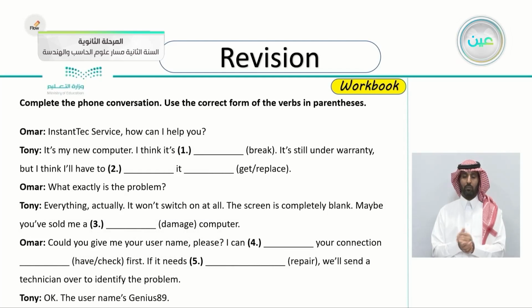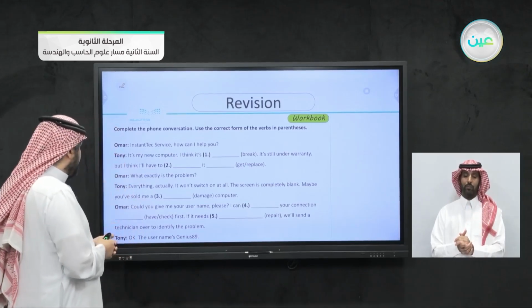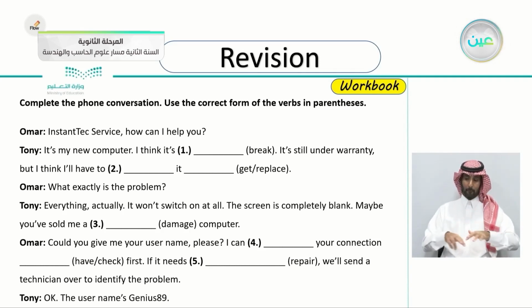Here's another exercise. Complete the phone conversation. Use the correct form of the verbs in parentheses. Again, I'm going to answer some of these, and I want you to continue answering them yourselves. Umar and Tony. Umar: Instant Tech Service. How can I help you? Of course, this is a phone conversation. Tony: It's my new computer. I think it's break.